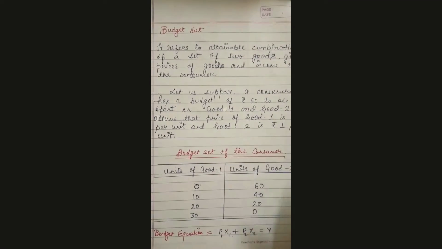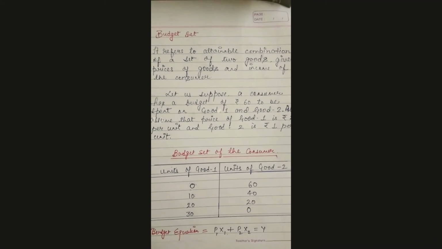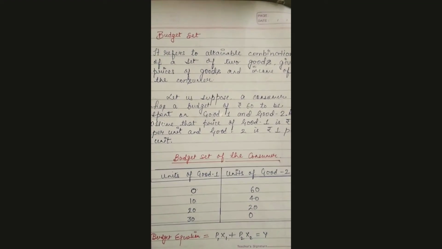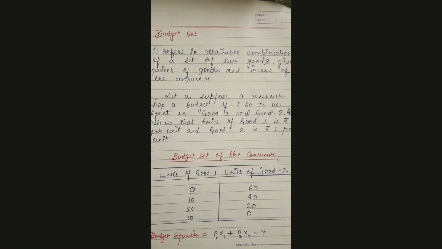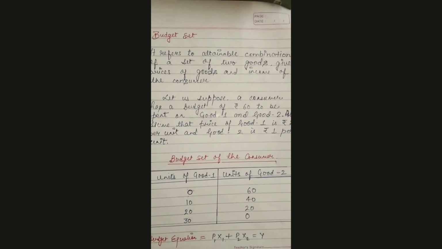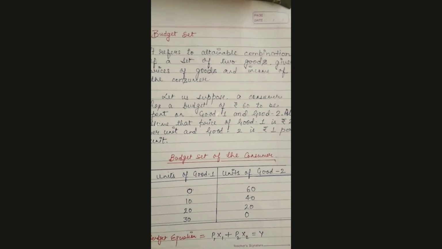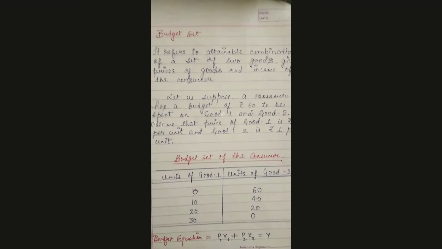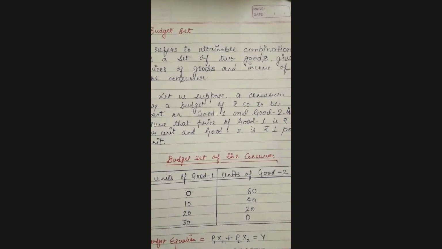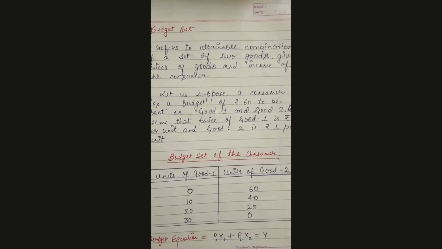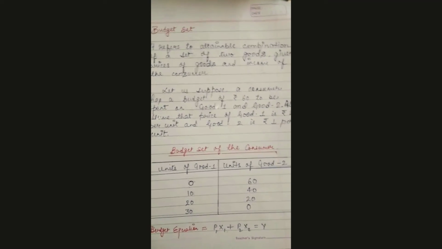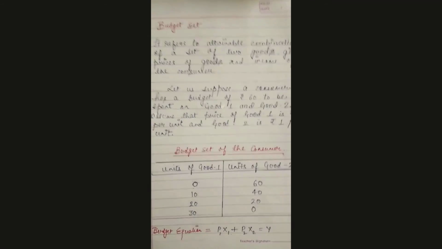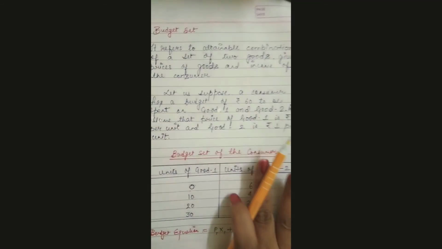So I hope it is clear to you what the budget set is. The budget set refers to attainable combinations of a set of two goods given the prices of the goods and the income of the consumer. That means a consumer goes to the market with a certain amount of money in his pocket and has to spend that money on two goods. So how is he going to spend? And you know, when you go to the market you purchase goods, and they have some price. So you have to adjust your money income within those prices so that it does not exceed. So this is all the budget set.